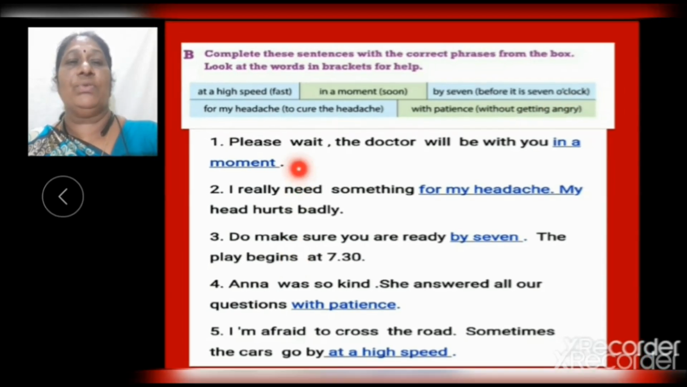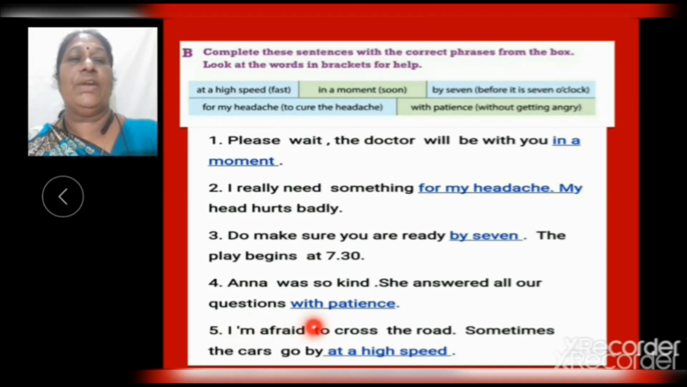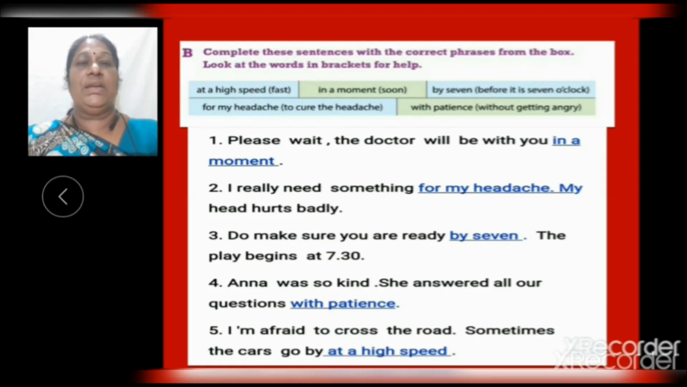Now fifth one, I am afraid to cross the road. Sometimes the cars go by at a high speed. What is the meaning of at a high speed? Very fast.